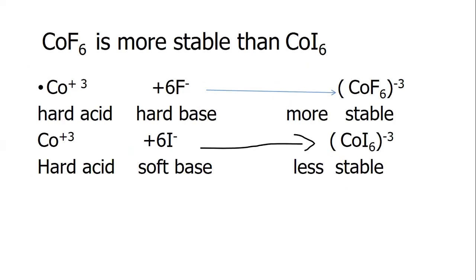Cobalt hexafluoride is more stable than cobalt hexaiodide because cobalt(III) is a hard acid and fluoride is a hard base, so it is more stable. But in the case of iodide, which is a soft base, it is less stable.